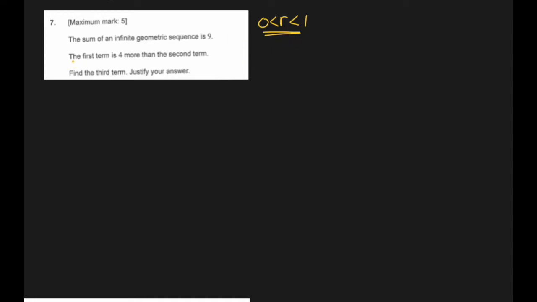Let's go ahead. The first term is 4 more than the second term. So let the first term be A, and the second term is A minus 4. The first term is 4 more than the second, that means the second term is 4 less than the first term. All right. Find the third term. What is A3? Justify your answer. So let's find this one first.